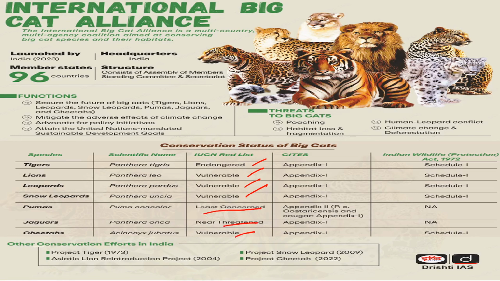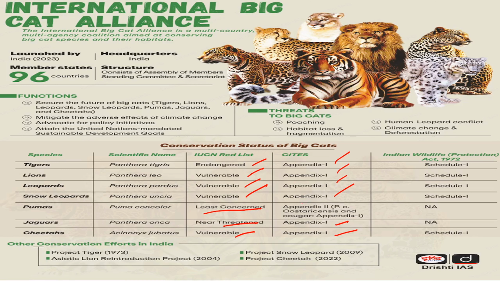If you take the CITES listing, the international agreement, the tiger is in Appendix 1, and so are lions, leopards, snow leopards, jaguars, and cheetahs. All these animals are being given high importance. The only thing you can remember here is that the Indian government or CITES is giving very high priority to all the big cats except the puma.